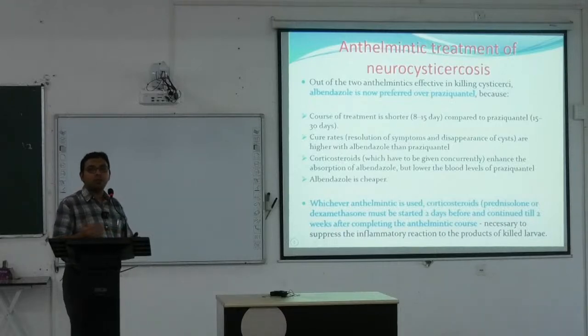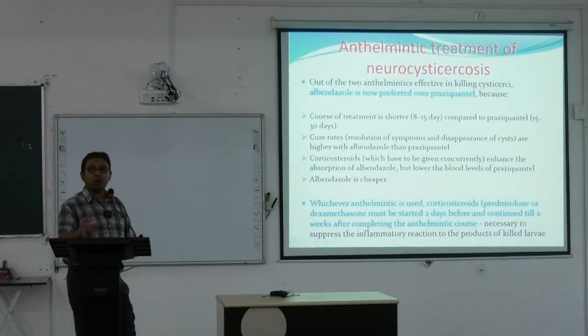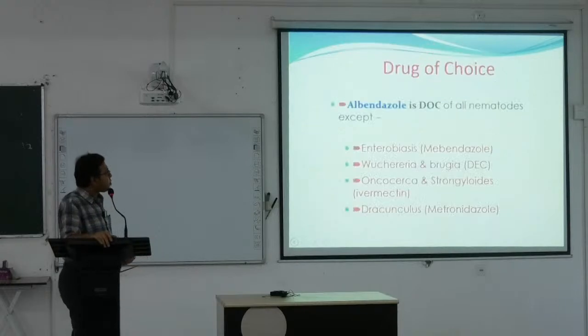Of these, albendazole is preferred, and both corticosteroids and albendazole are required for its treatment. Why is the corticosteroid used before albendazole? Because when we are killing the larvae, there will be spillover of inflammatory contents that leads to widespread infection or inflammation, which can be tackled by the corticosteroids.